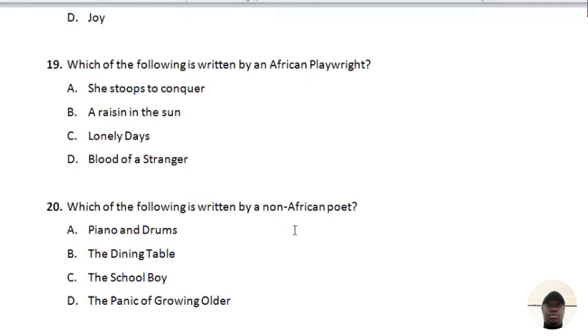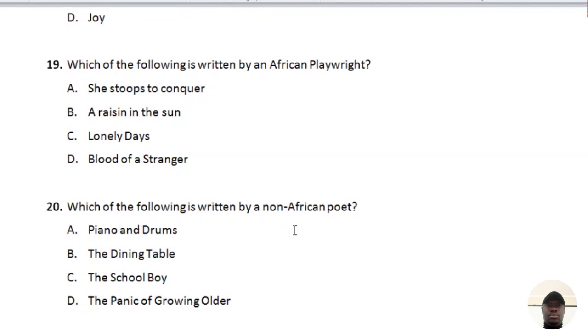She Stoops to Conquer is a drama, but written by Oliver Goldsmith. A Raisin in the Sun is a drama, but written by Lorraine Hansberry. Lonely Days was written by Adebowale, an African author, but Lonely Days is not a play. Lonely Days is prose. Lonely Days is a novel.